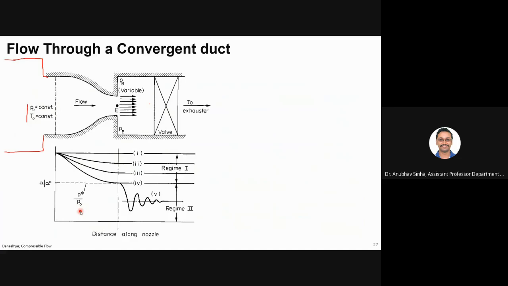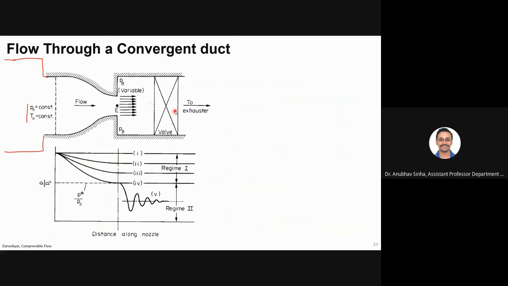So this is where I expect the flow to become sonic at the throat. The throat is the minimum area, so this is the minimum area at E. There I expect the flow to become sonic, or Mach equal to 1. So if I take pressure up to that, then it will go smoothly.